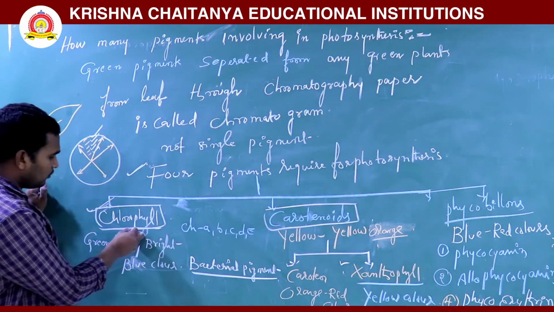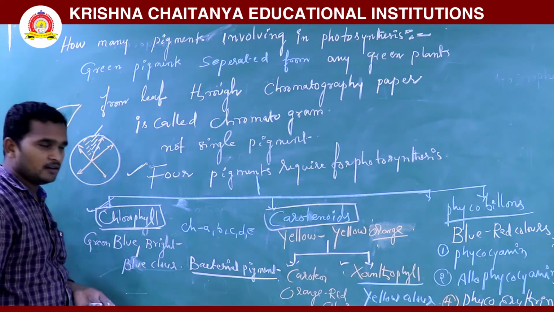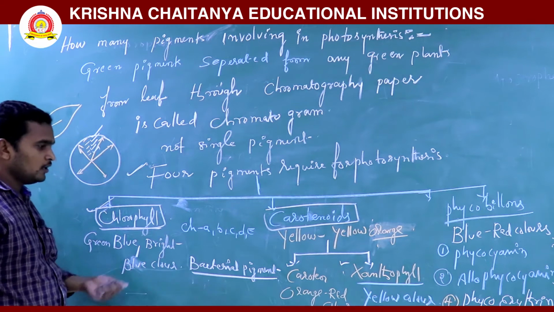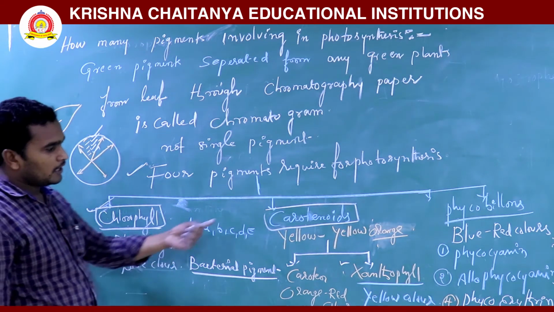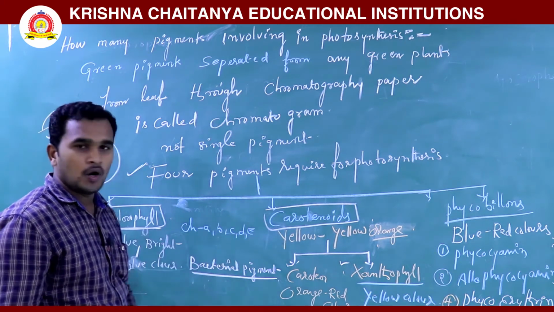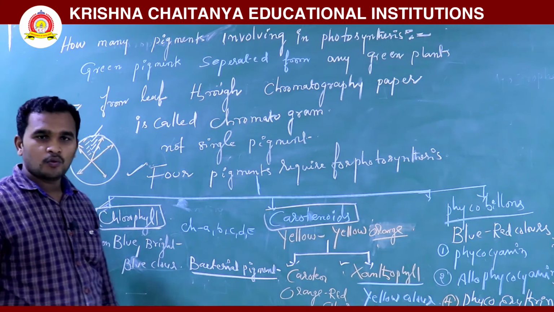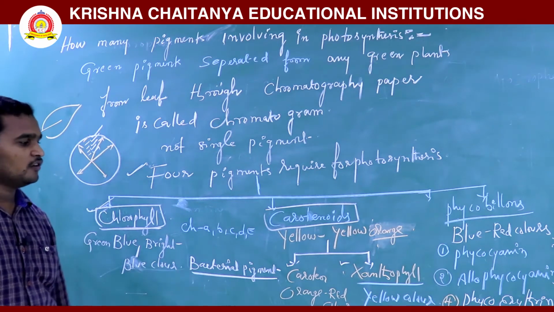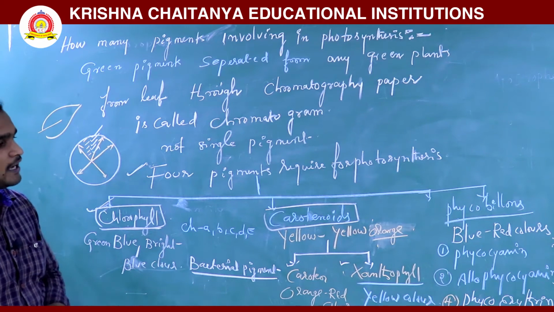Here mainly, what are they given? Chlorophyll A, chlorophyll B, chlorophyll C and chlorophyll D pigments are there. Carotenoids are mainly yellow or yellow orange color, divided into 2 types: keratin and xanthophylls. Next, phycobillions are blue red color.